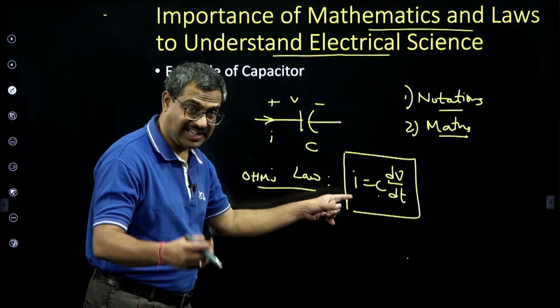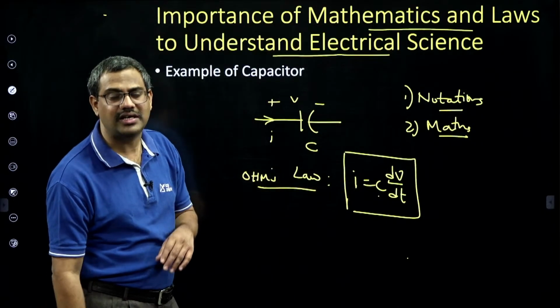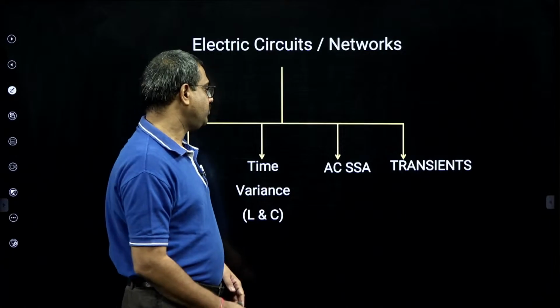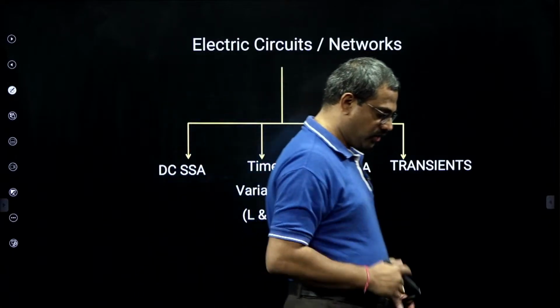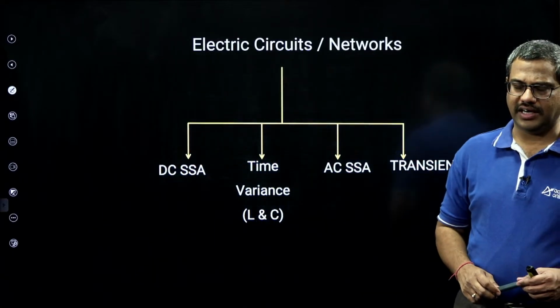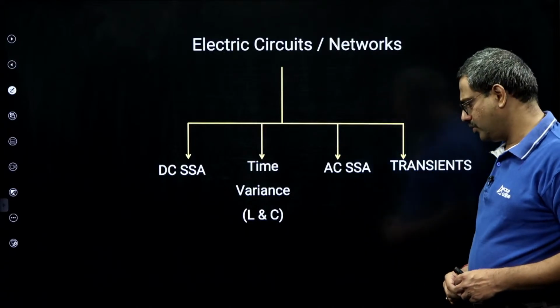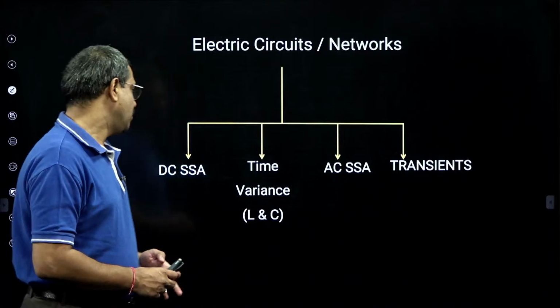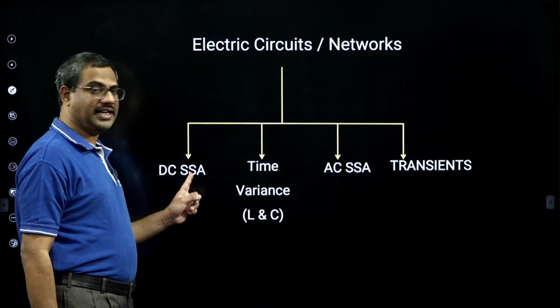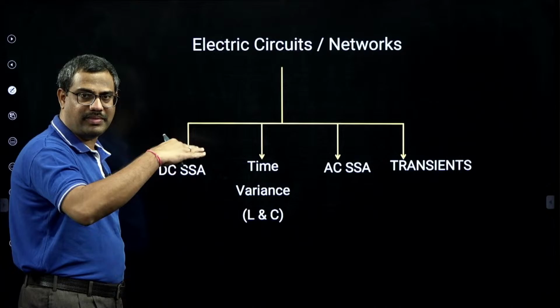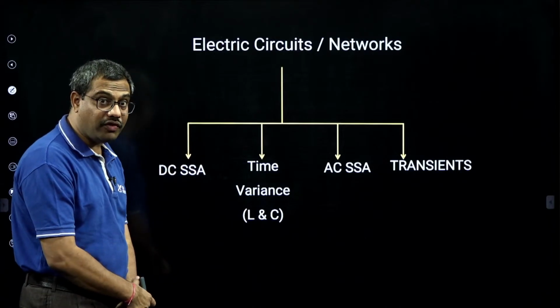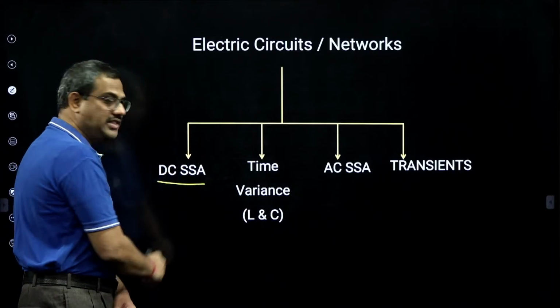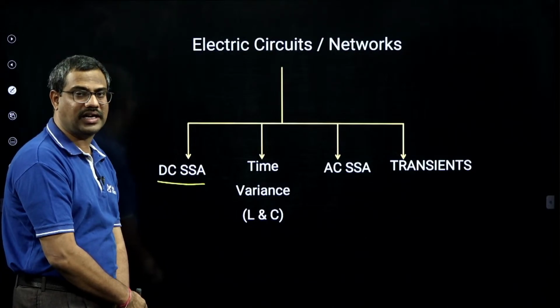For DC, a capacitor acts as an open circuit, and for AC, a capacitor is a reactance leading element. Then, sir, this is what I want to highlight. My subject, electrical networks or electrical engineering, is primarily divided into these four areas. One is DC steady state analysis. We imagine ideal DC, because that is the number 1 waveform at signal level.